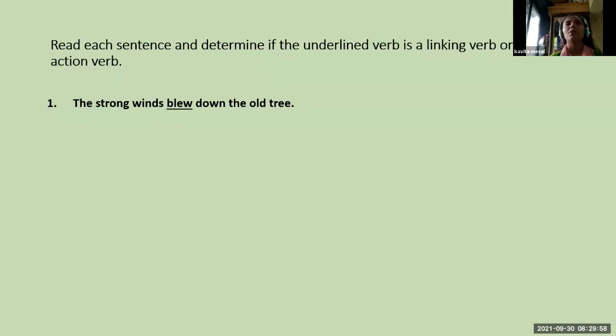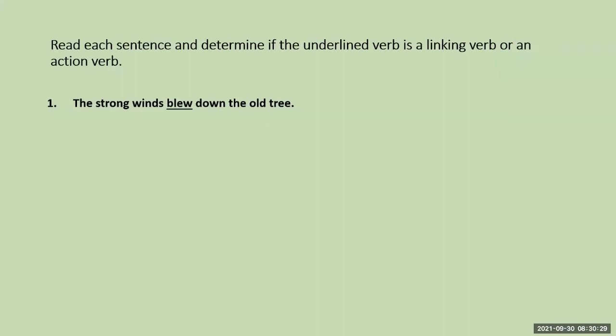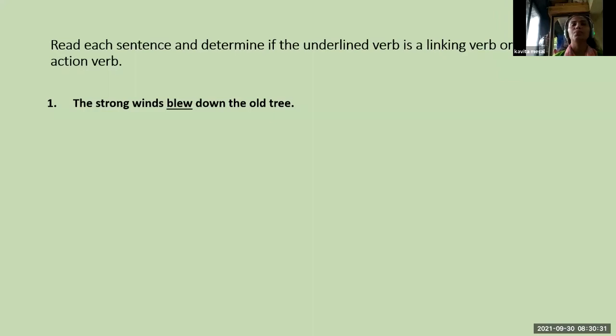Action verb. Yes, good. Blew means blow. We blow the balloon, correct? So blow is an action verb. So blew is an action verb.